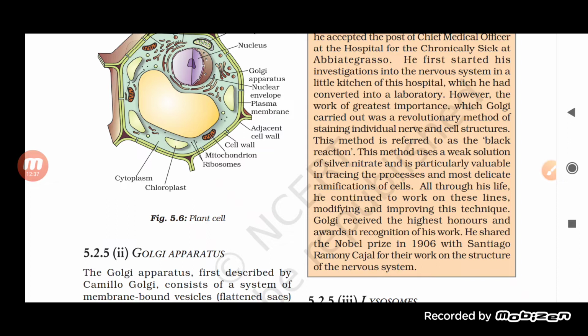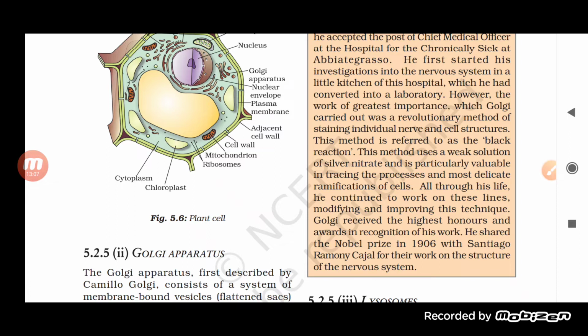Now this method uses a weak solution of silver nitrate and is particularly valuable in tracing the process, the most delicate ramifications of the cell. All through his life, he continued to work on these lines, modifying and improving this technique.